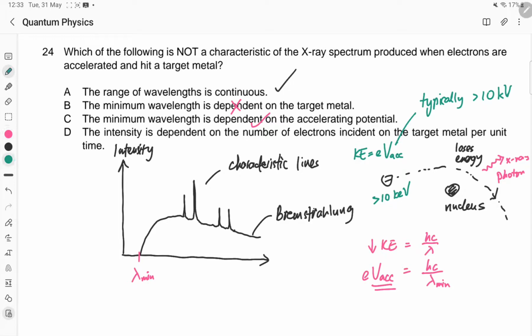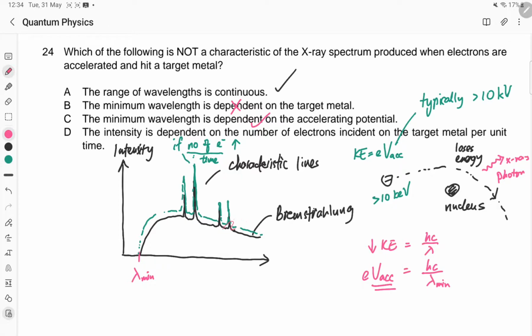So if you fire more electrons, you will expect that this entire curve will bulge upwards, because you have more electrons losing energy at every particular wavelength possible. This is if the number of electrons per unit time increases.